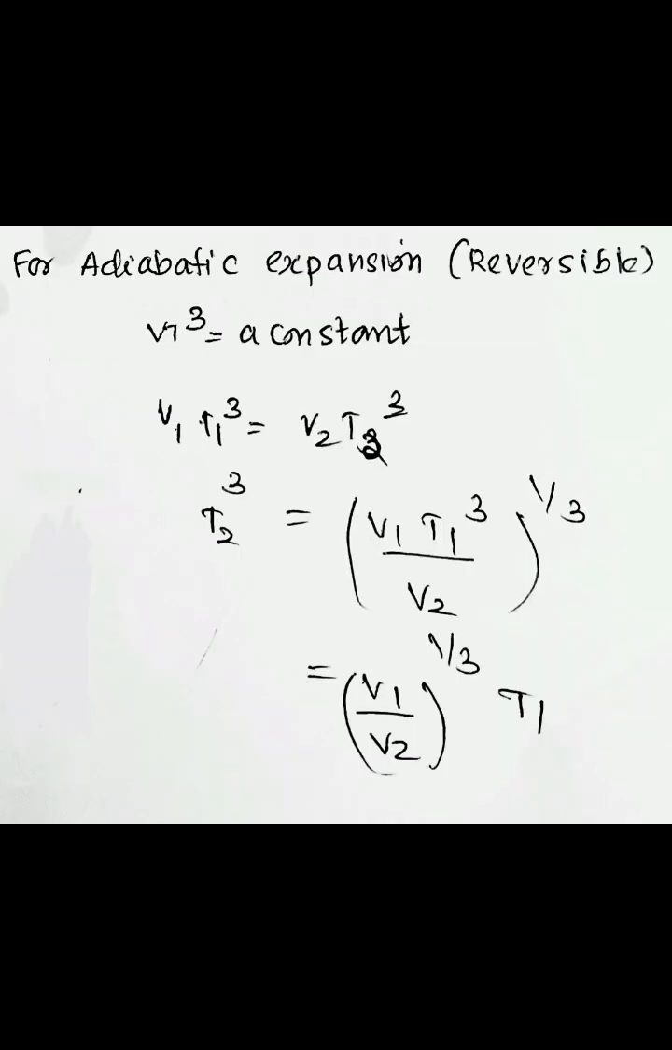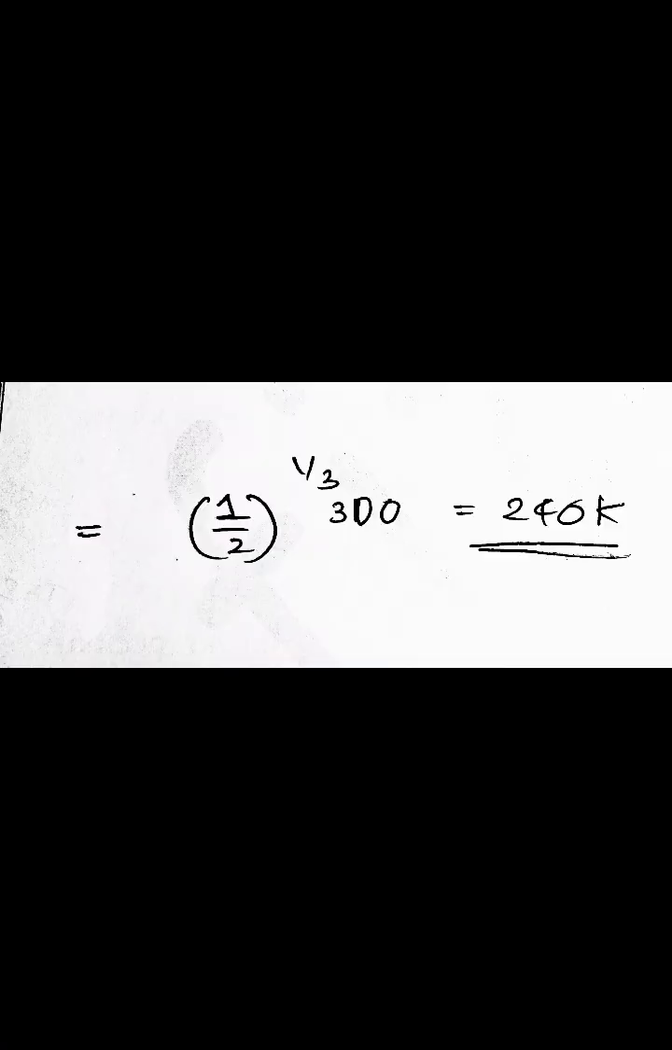So the next question: the volume and temperature of a spherical cavity filled with black body radiation are V and 300 K respectively. If it expands adiabatically to a volume 2V, its temperature will be closest to dash. For an adiabatic expansion, we know that V T cube is equal to a constant, that is V1 T1 cube is equal to V2 T2 cube. That is T2 cube is equal to V1 T1 cube by V2, so T2 is V1 by V2 the whole raised to 1 by 3 into T1. And this is equal to 1 by 2 the whole raised to 1 by 3 into 300, and this is equal to 240 Kelvin.